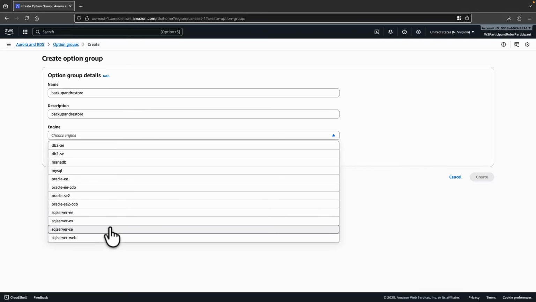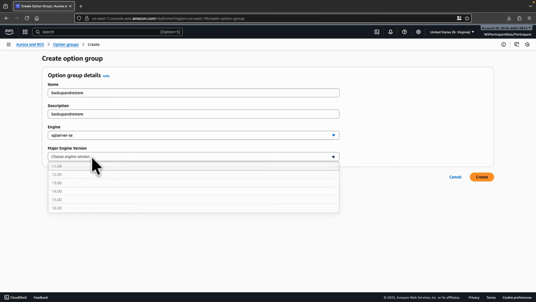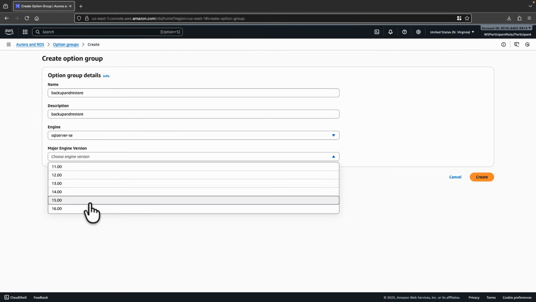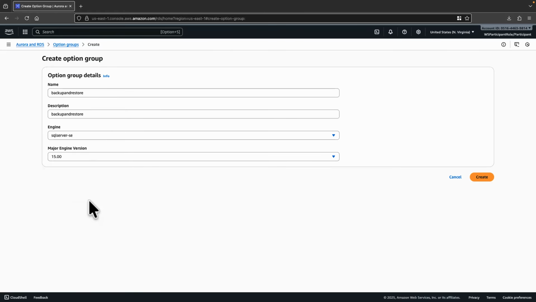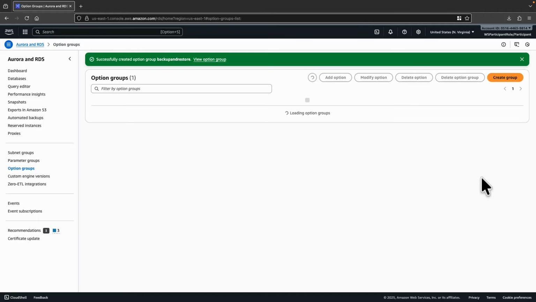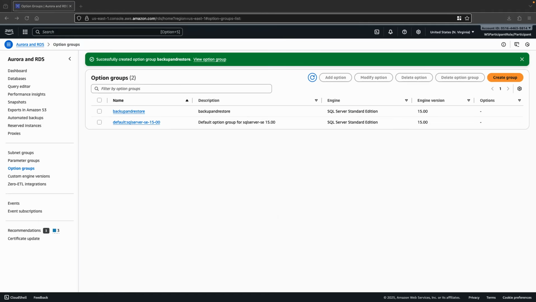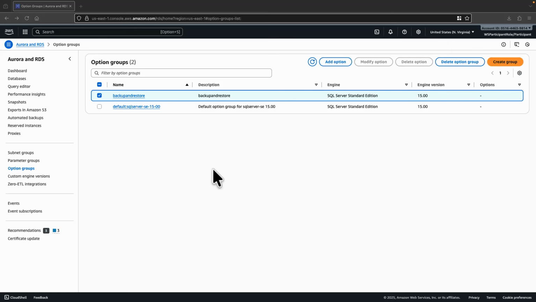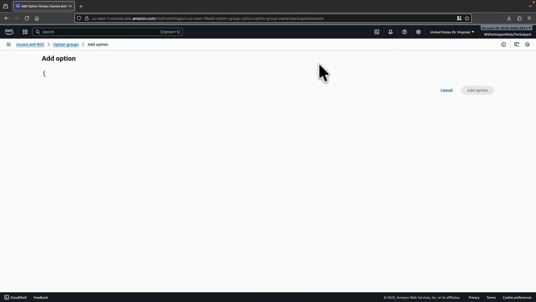In this case, it's SQL Server Standard Edition, and also choose the appropriate engine version. In this case, SQL Server 2019. I'm picking 15 as the engine version, and create the option group. Once the option group is created, the next step, we have to add SQL Server backup and restore into the option group that we created. Click on the option group and click on Add option.